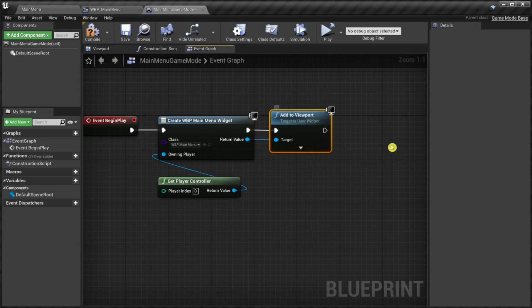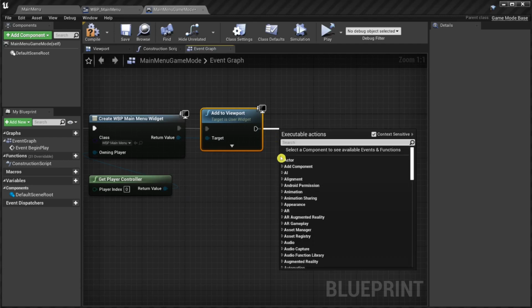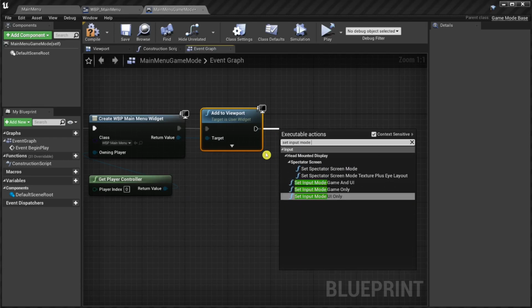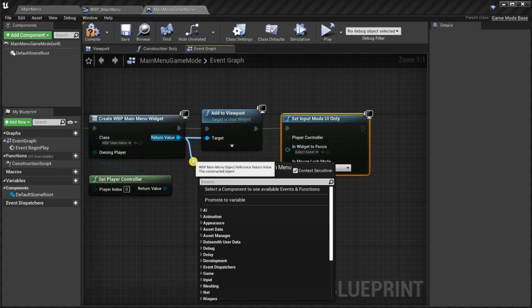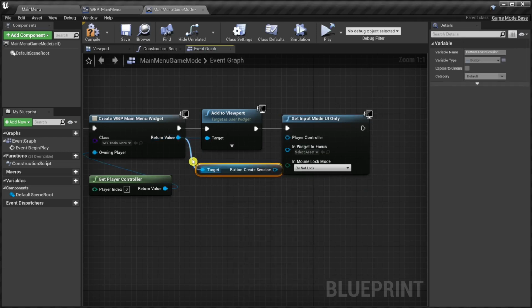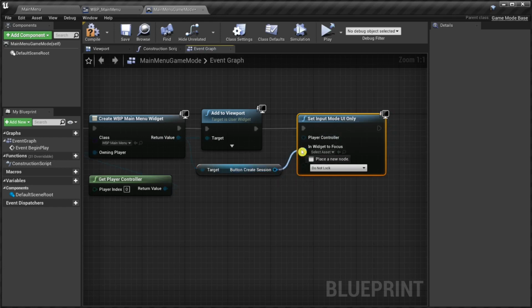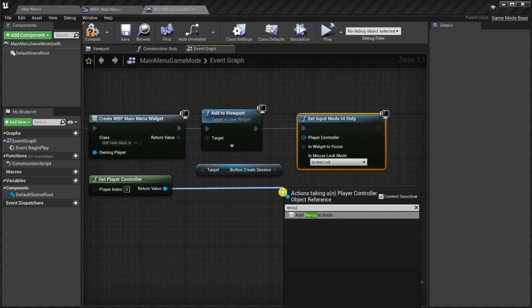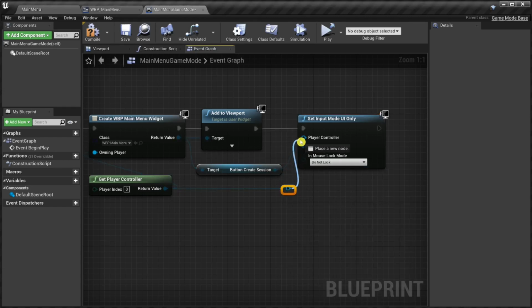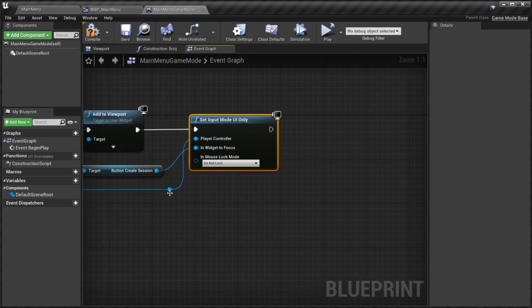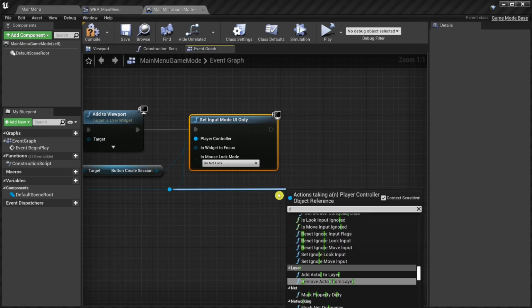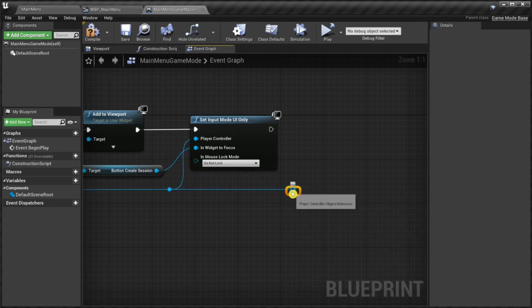Next, we set the input mode to UI only, because we have an empty map and nothing is going on there. So the only interaction will be with the UI. And we pass the button create session as the default widget to focus. And we pass the player controller. And next we enable the mouse cursor for the menu.